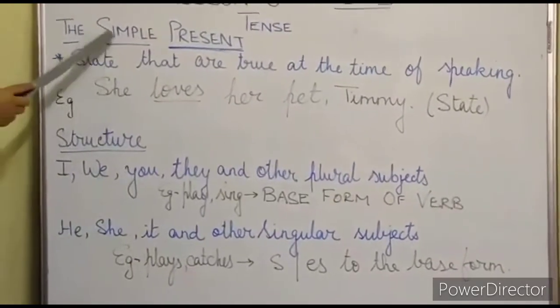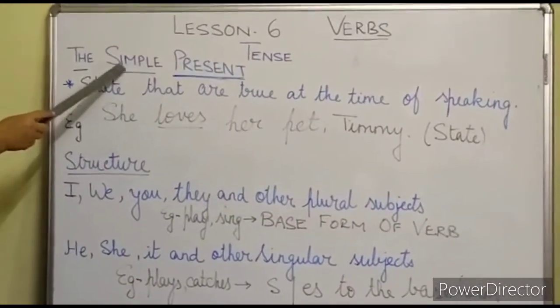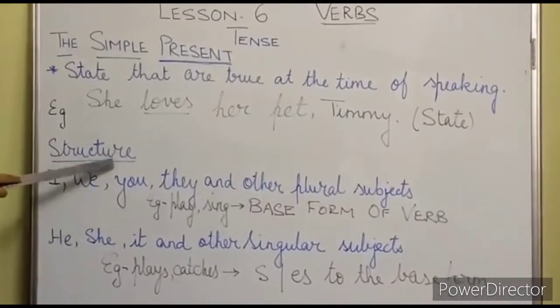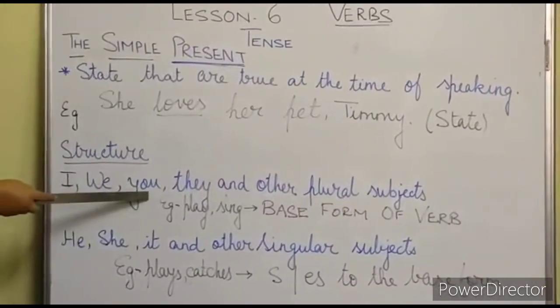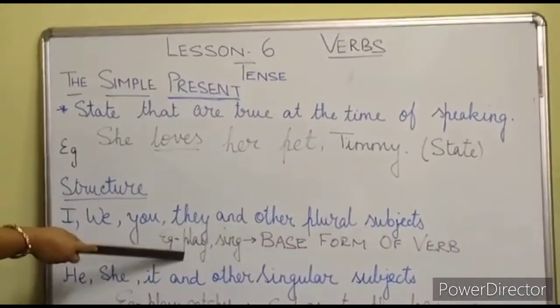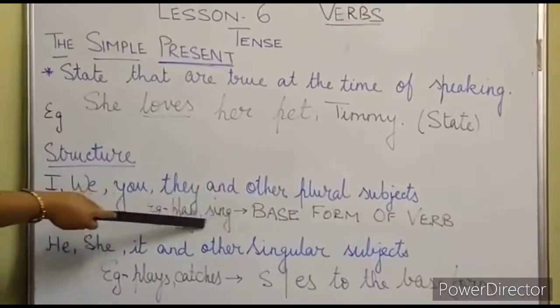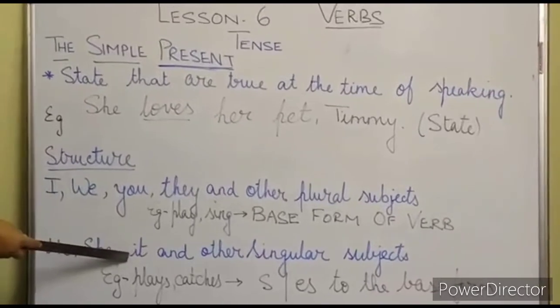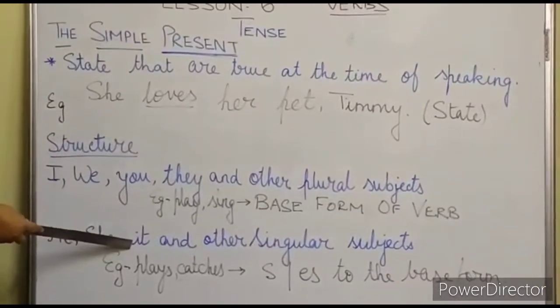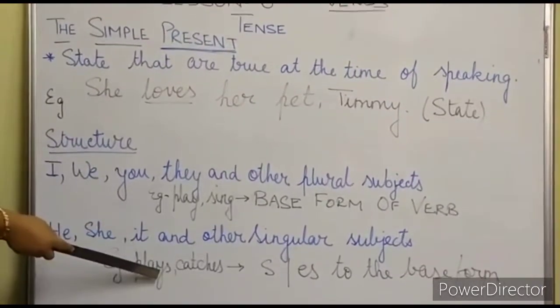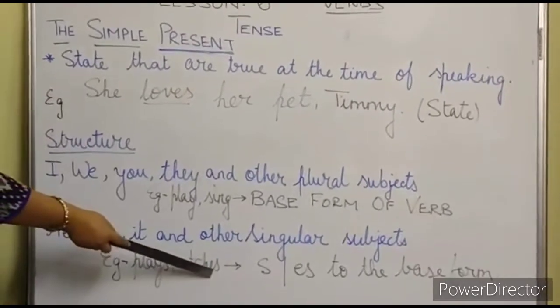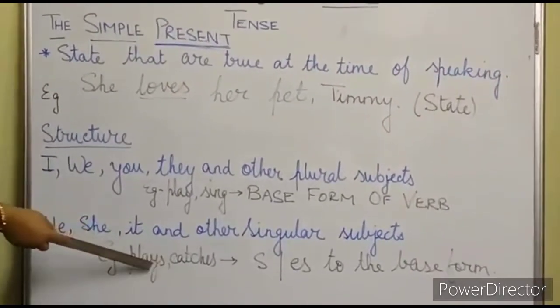So students, for simple present tense, you have to keep this structure in mind. If the subject is plural, we will use the simple form, that is the base form of the verb. We will not add any s or es. But if the subject is singular, then we have to add s or es as per the requirement of the verb.